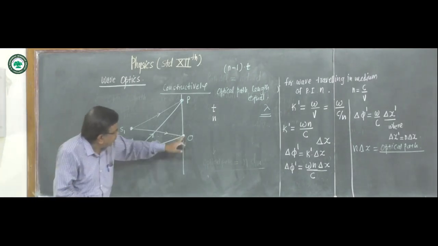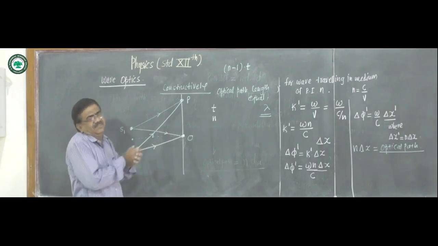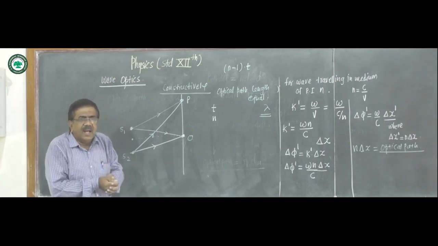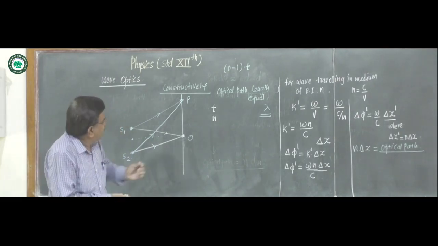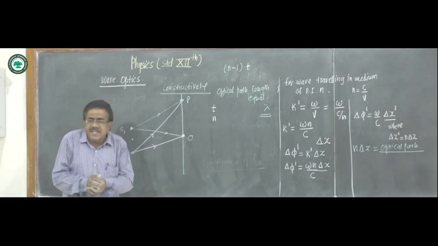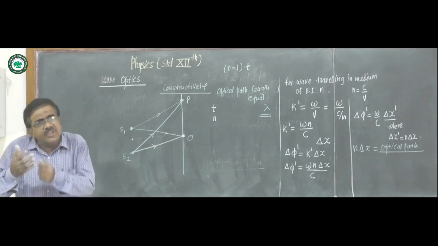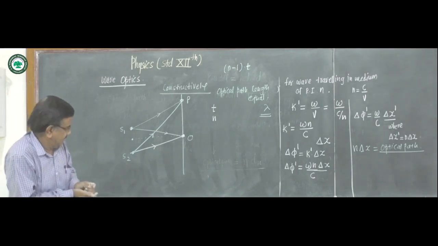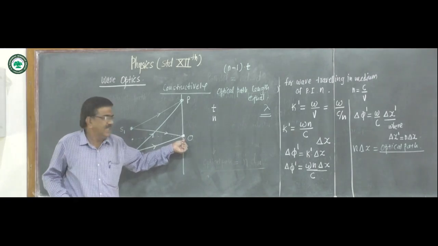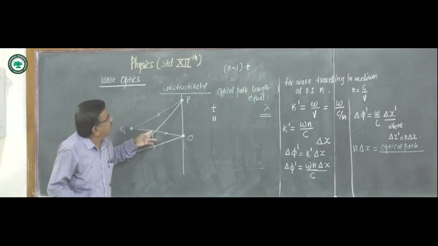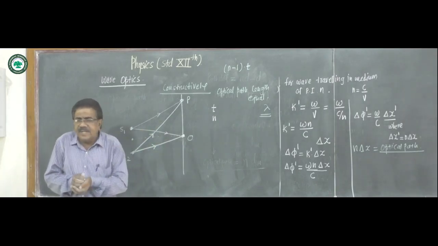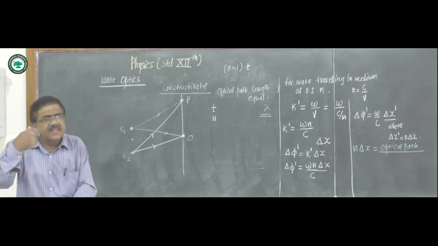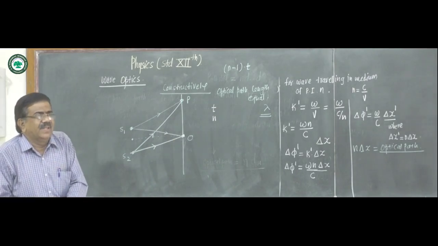It means this central bright point is shifted, and as this point is shifted, the interference pattern will also be shifted in one direction. The bright point will be obtained where the path lengths are equal.